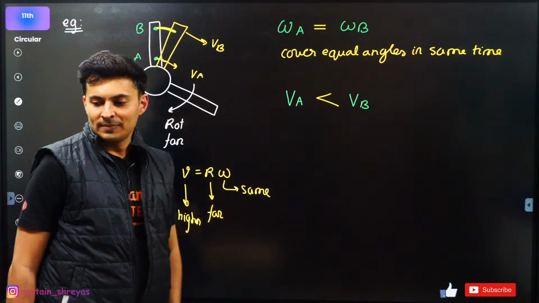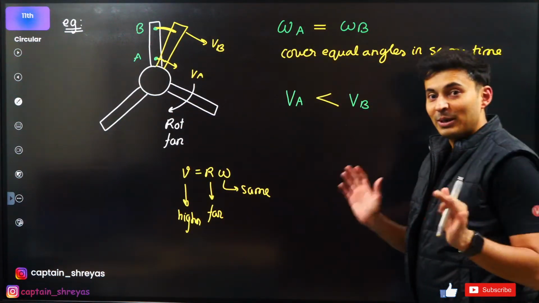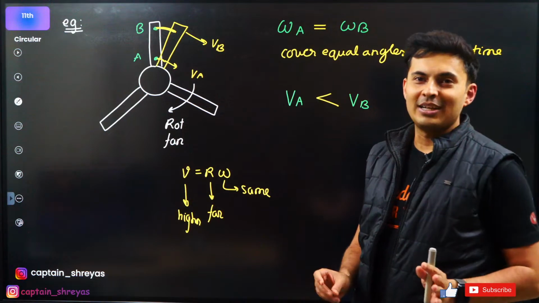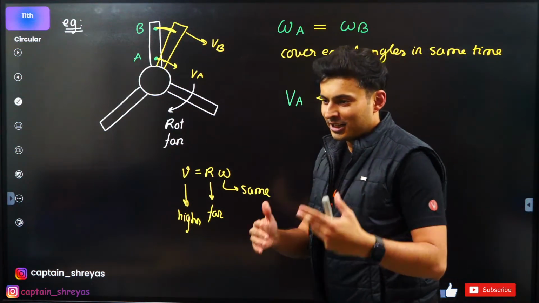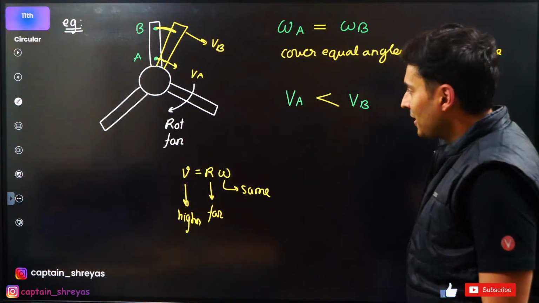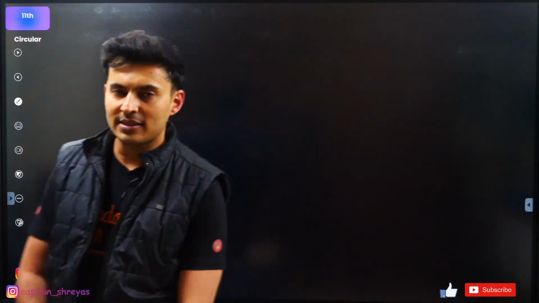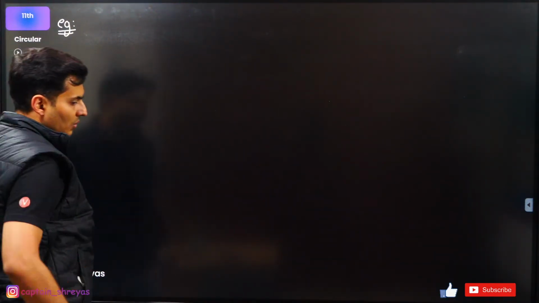Is that now understood? Clear? Never will you make a mistake. Difference between velocity and angular velocity. You should be very, very clear about this. Can we move ahead to another question, which is going to come up on your screen? Okay, ready for it? Okay, let's see if you guys can do this. Just imagine this is the question.